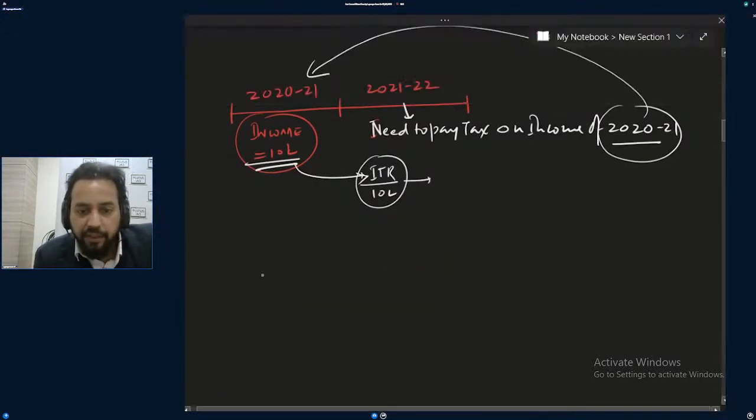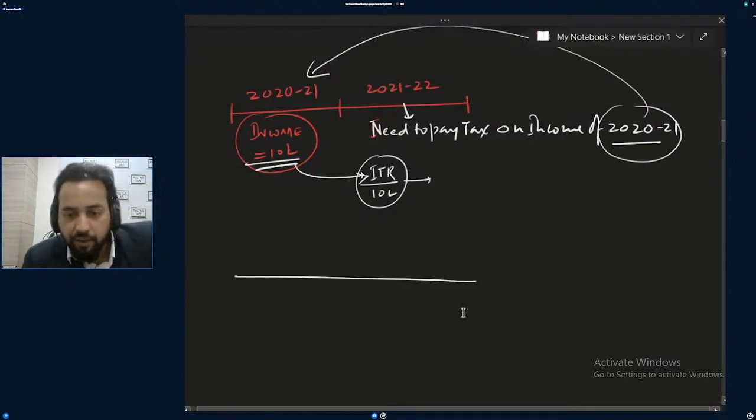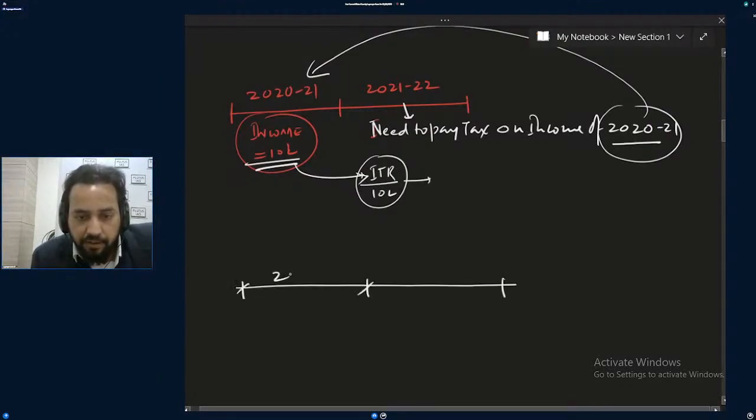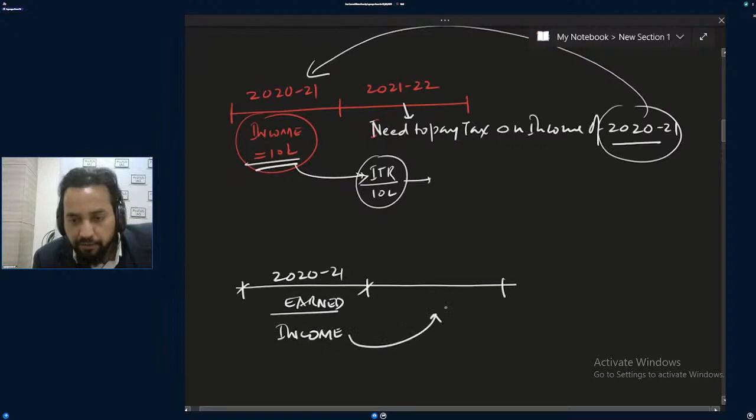Let me earn first. Once I earn, only then I'll pay the tax. In between I can't pay the tax. In 2020-21, I have earned. I got income, and on this income I will pay tax in the next year.